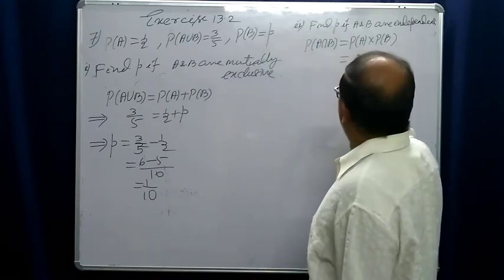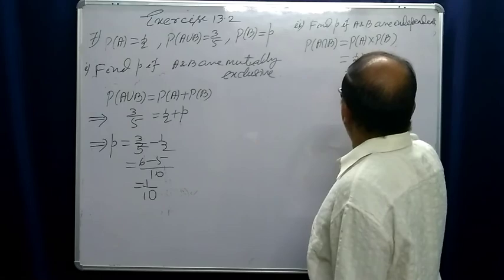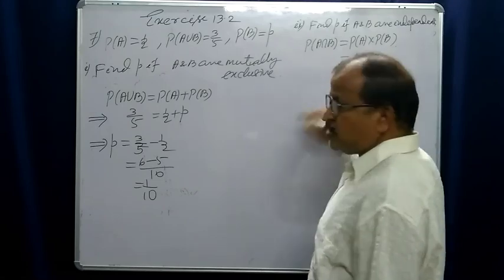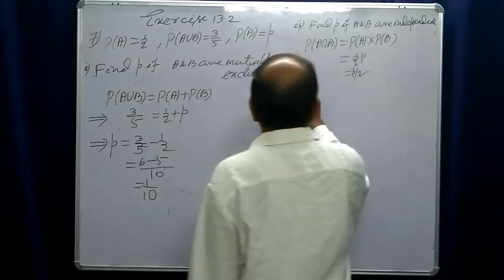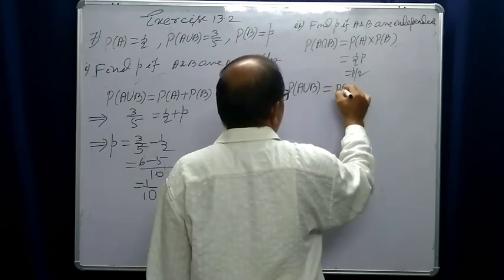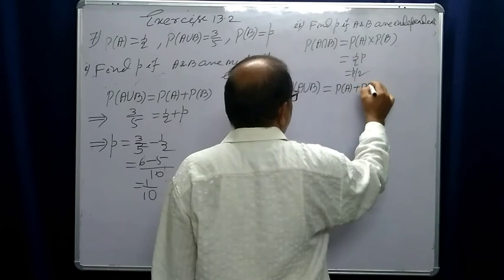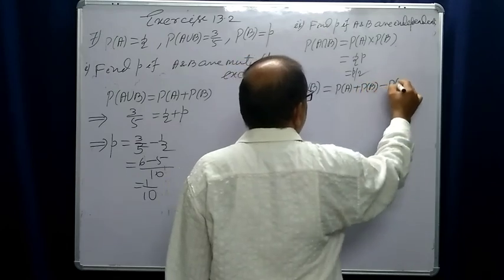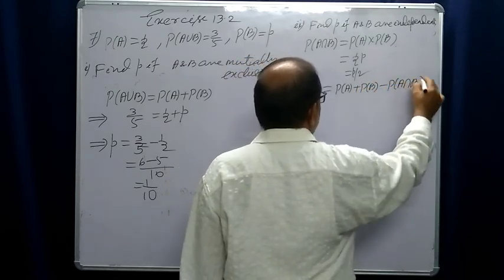Probability of A is given, it is half, and probability of B is P. That means P by 2. And probability of A union B is probability of A plus probability of B minus probability of A intersection B.